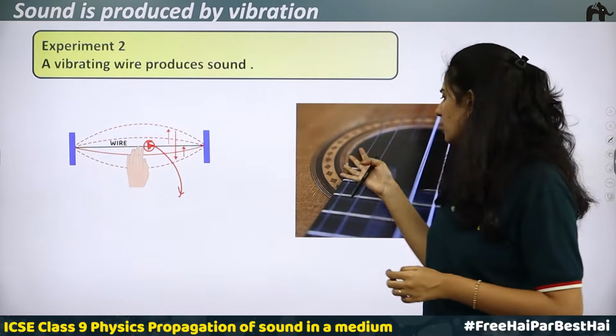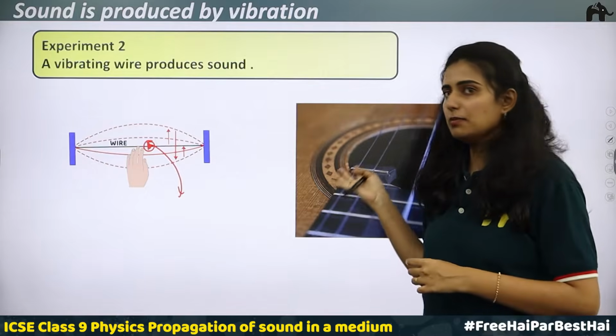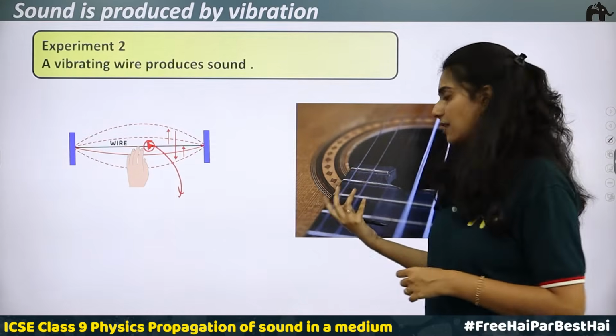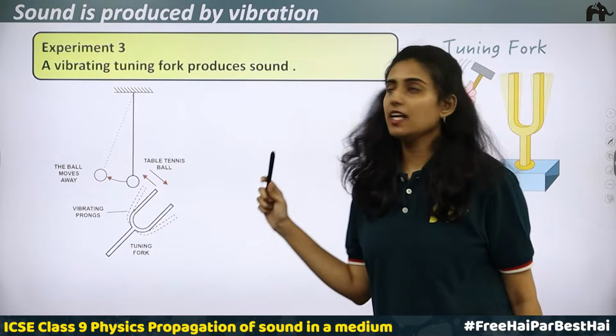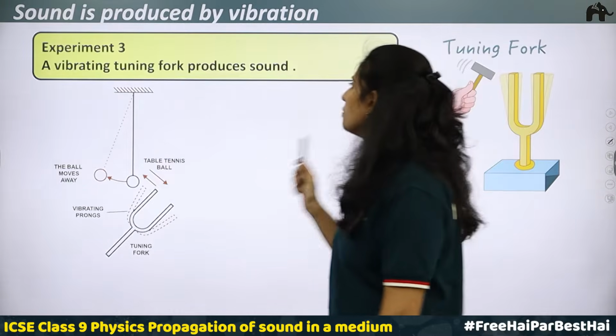Okay, now in case of all these musical instruments with string, the same thing is happening. Veena, guitar, ukulele. In all these cases, the same thing is happening. Third experiment, a vibrating tuning fork produces sound.